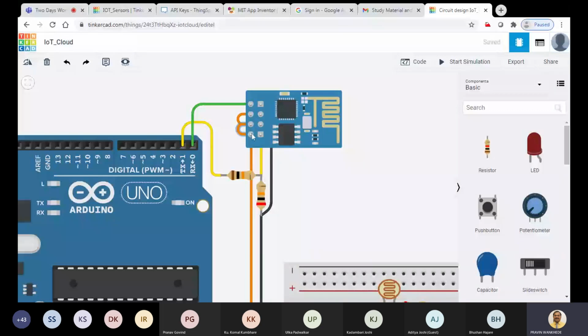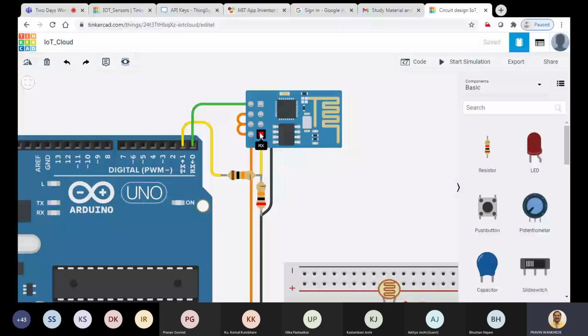power pin. So all these pins are shorted to each other, which means the enable pin, reset pin, and power pin, all 3 pins are shorted to each other. It means that your Wi-Fi module is in enable mode, and once it gets the power, it resets itself. So all these 3 pins we have connected to each other. Then there is another pin, RX, available.